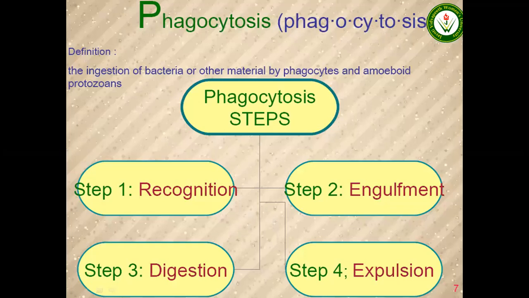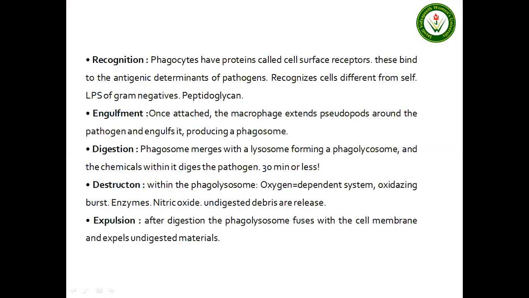Now here we can see the phagocytosis process, the ingestion of bacteria or other material by phagocytosis and amoeboid protozoans. In phagocytosis, four steps are followed. Step one is recognition. Next is engulfment. Third is digestion, because all these particles are foreign, so the cell has to destroy those foreign particles. So the digestion process is very important. And fourth is expulsion. Here we will discuss in detail.